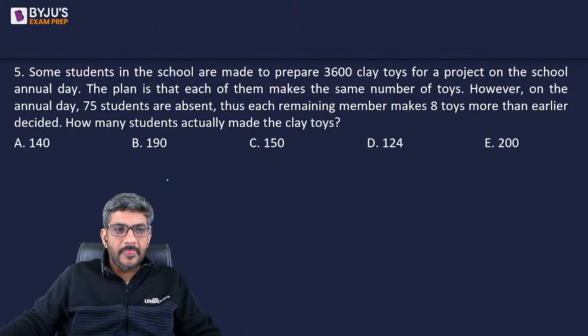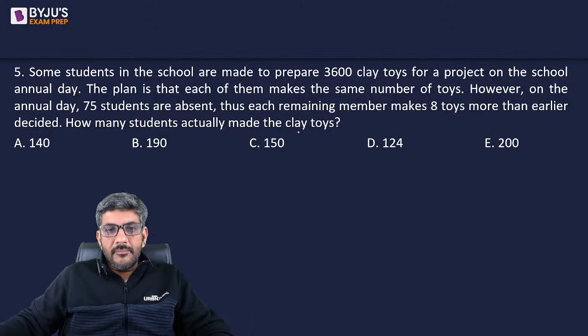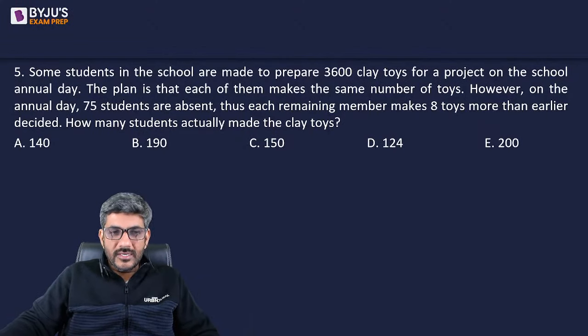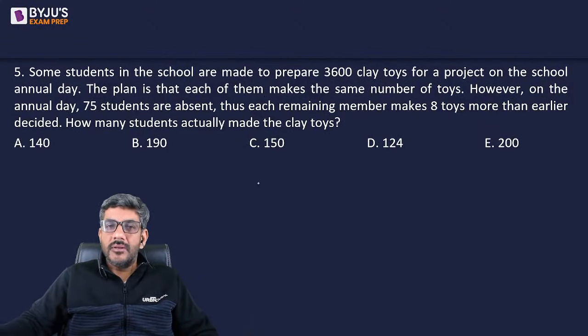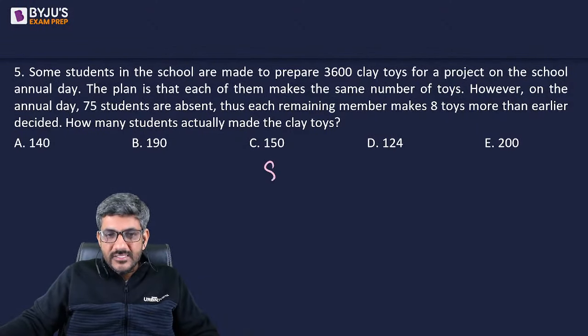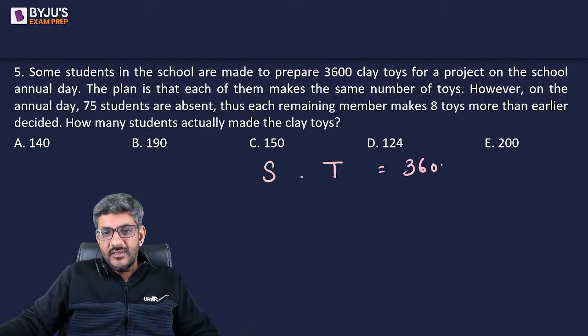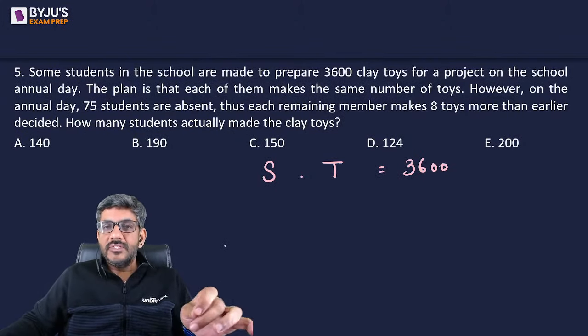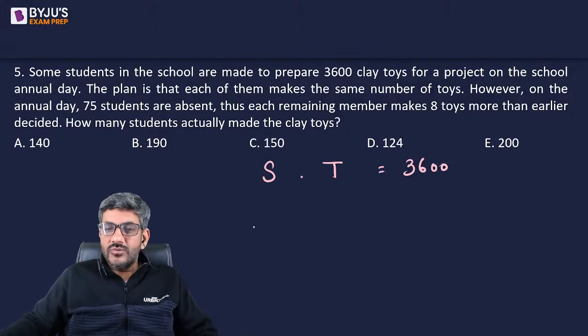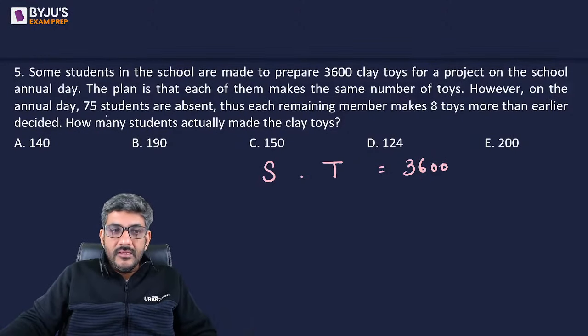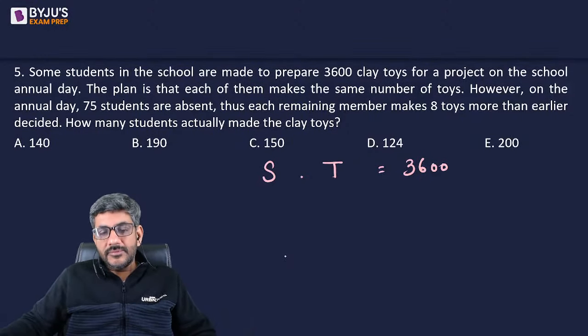चलिए देखते हैं फिर. Some students in the school are made to prepare 3600 clay toys for a project on the school annual day. The plan is that each of them makes the same number of toys. Let us say there are S students, each one of them making T toys. So S into T should be 3600. S number of students, each one of them is making T toys, so S into T is the total number of toys. However, on the annual day, 75 students are absent.